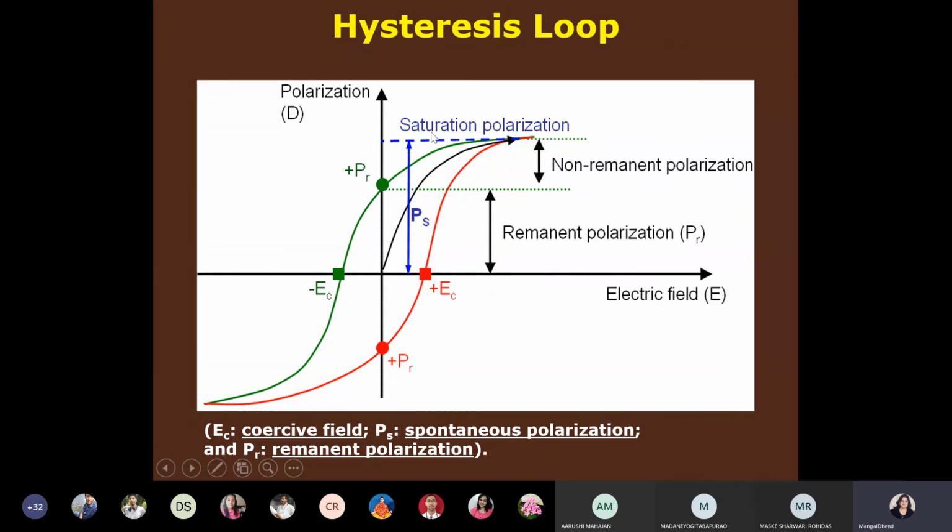So you have to remember many steps for this hysteresis loop. It is the same as in a ferromagnetic material. Here it will be magnetization, and now here it is polarization. That is the only difference. So now it is a function of electric field versus polarization. You remember all these terms.